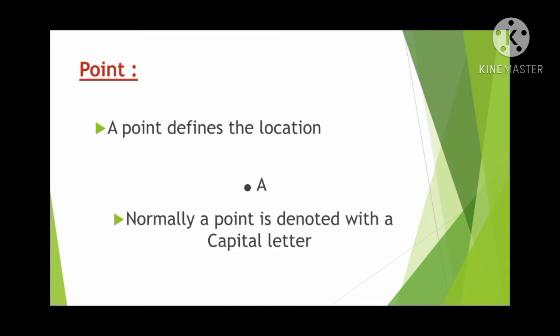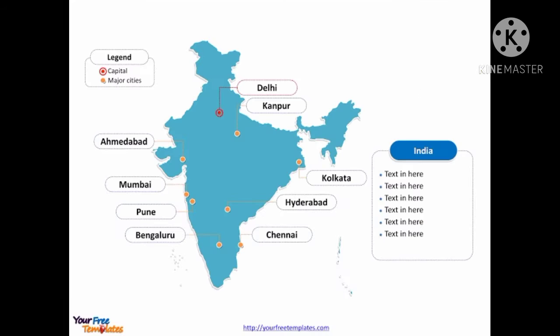The first one, point. A point defines the location. That means if you want to show any location, we just represent it with a point. Normally a point is denoted with a capital letter. As you have seen in the diagram shown here, every state of India is represented with a point. If you observe clearly, Bengaluru, Chennai, Hyderabad, everything is represented with a point.